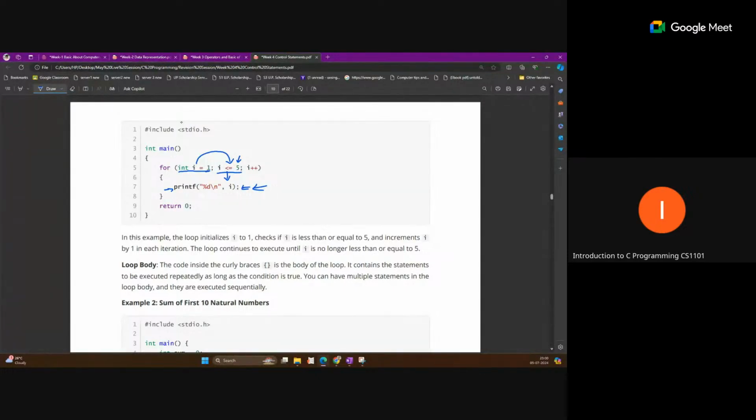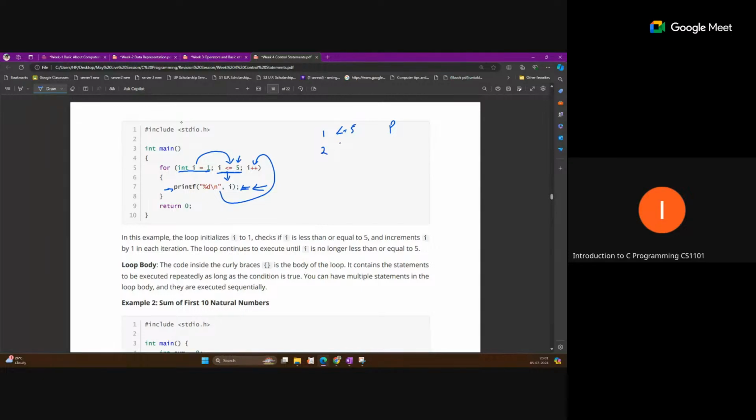Okay, so the first time we are checking this, i is equal to 1. So 1 is less than or equal to 5, this is true. Now this print will be performed, so I am writing P. Now after this, the increment will happen. Okay, now i will become 2.